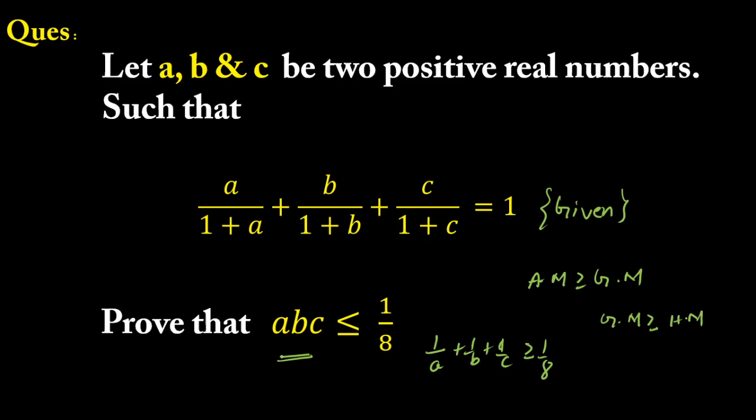So here the product of these three numbers is given, that means we have to use the AM greater than GM inequality. I'll show you how. So I'll be solving this question in the next slide.